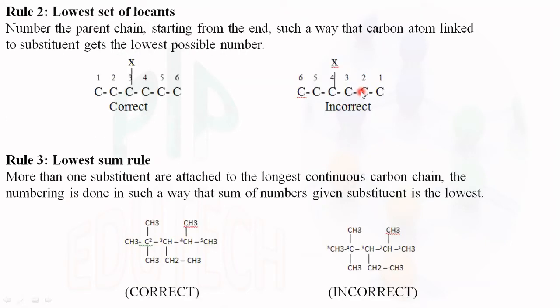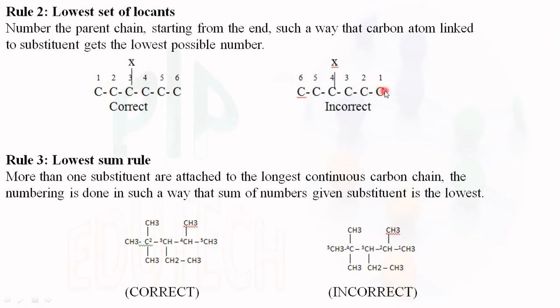Next, rule number 2, lowest set of locants. There are 2 hydrocarbons, both the hydrocarbons are the same, but the numbering is varied. The first one I have numbered forward and the second one is in the reverse format. In the numbering 1, 2, 3, 4, 5, 6, the substituent is in the 3rd position.